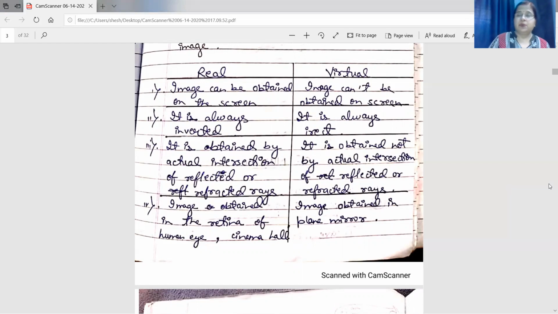I am repeating once more. The image obtained on the retina of the human eye is an example of a real image, whereas the image obtained in the plane mirror is an example of a virtual image.